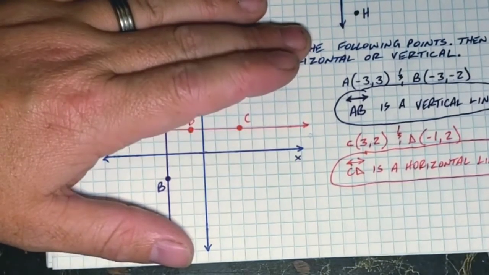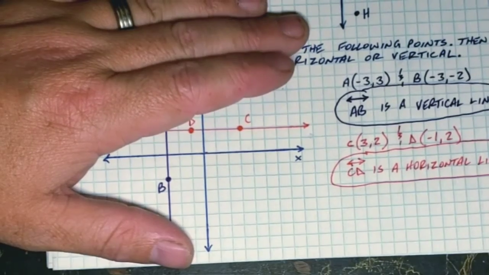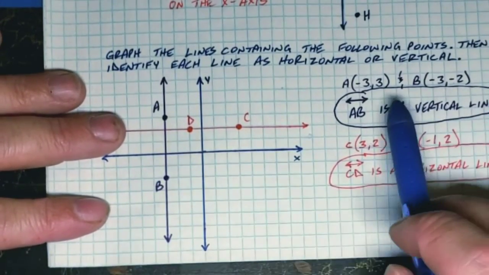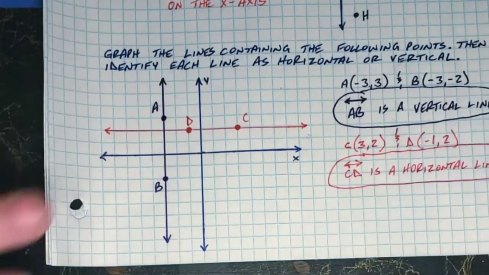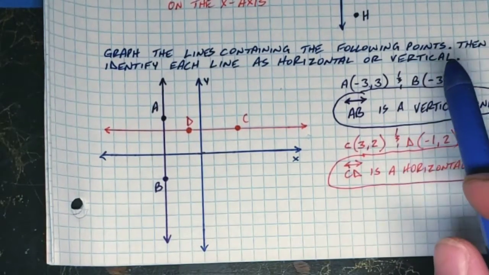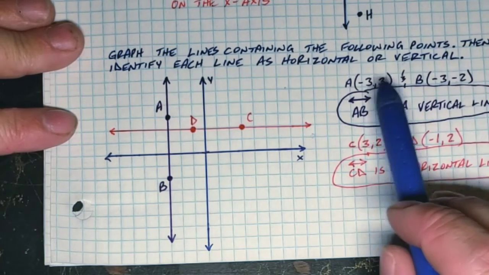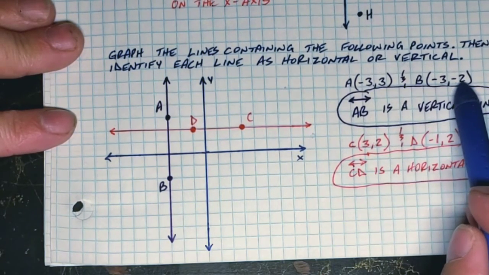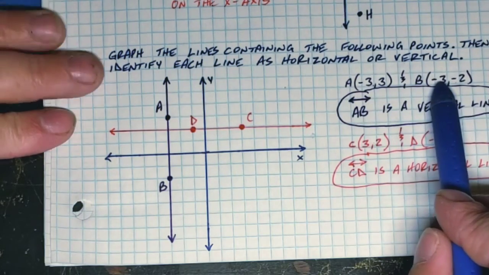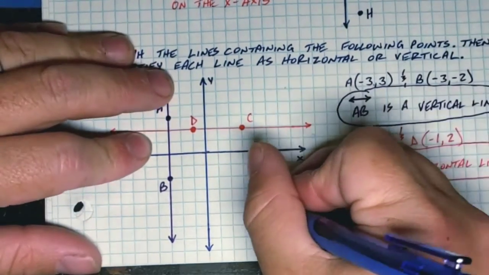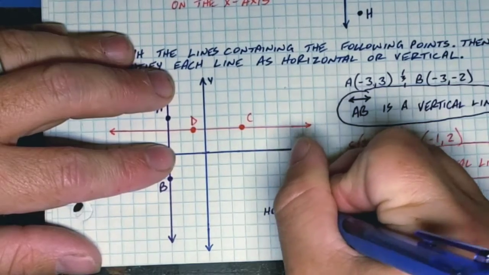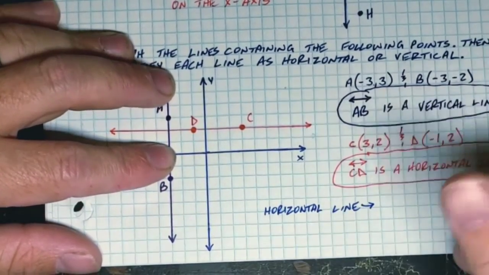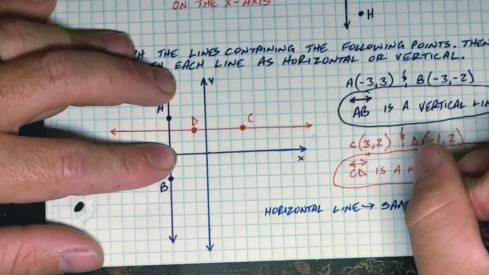All right, now that we've done that, I need us to make an observation. Look at the ones that were on a vertical line. Which coordinate was the same in both the points A and B? The X coordinates were the same or the Y coordinates were the same? The X's were the same. They were both -3.